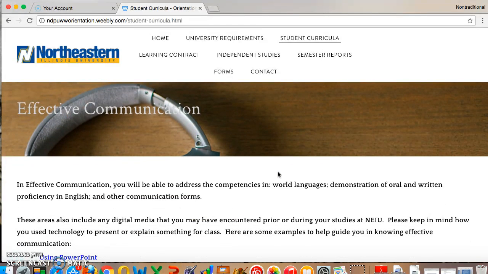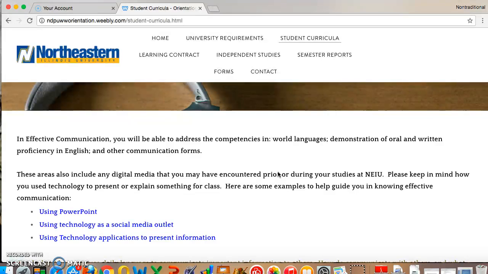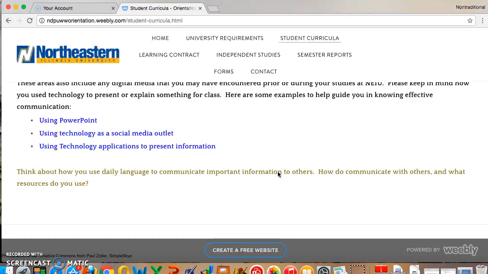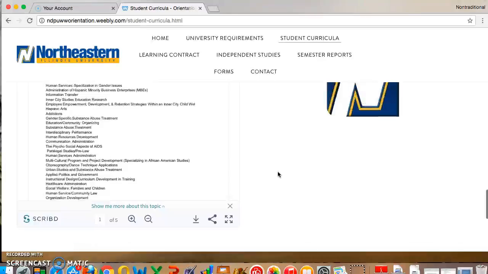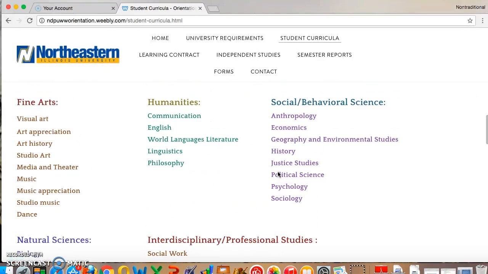Effective communication is how you are demonstrating oral and written proficiencies in English and other communication forms. For example, are you using PowerPoints? Are you using technology as a social media outlet? Or are you using technology applications to present information? In addition, this is great if you speak another language because that's going to show how you effectively communicate with people that do not speak English. This is something that you might want to put underneath effective communication, as well as humanities communication.